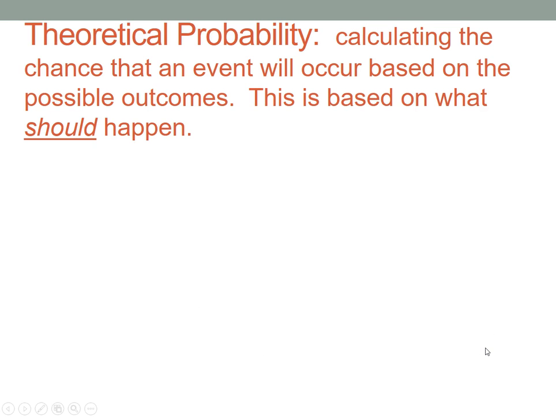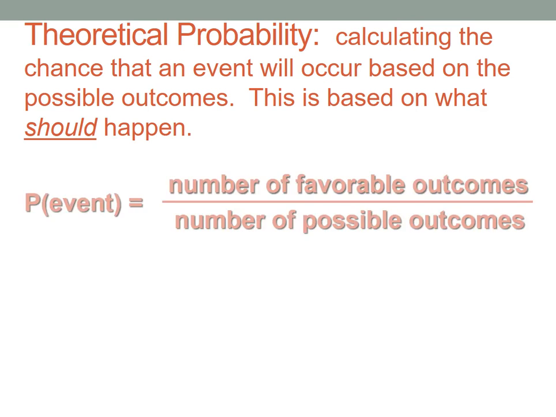So, 2 types of probability. One is called theoretical probability, and we're calculating the chance that an event will occur based on possible outcomes. This measures what should happen. So here is the formula. Probability of an event is the number of favorable outcomes divided by the number of possible outcomes.